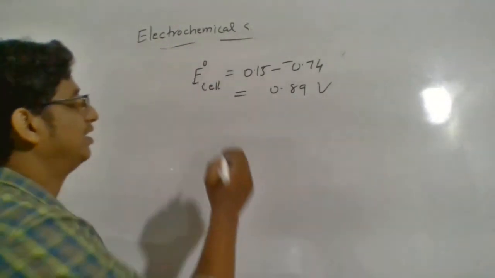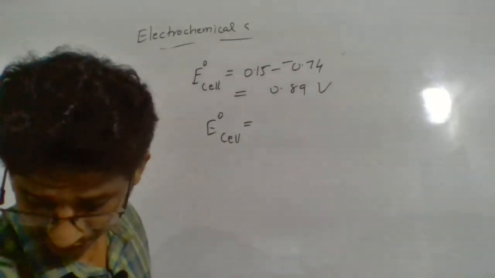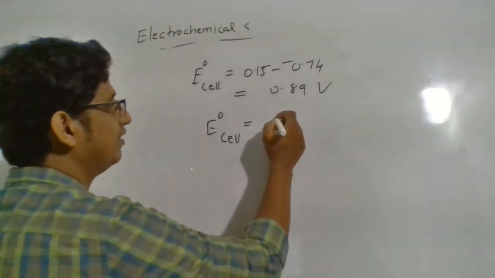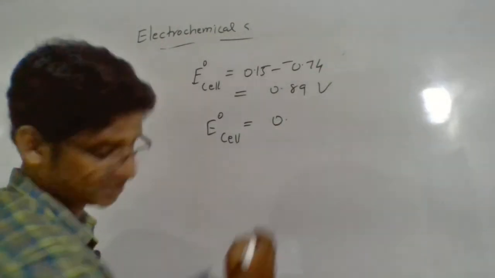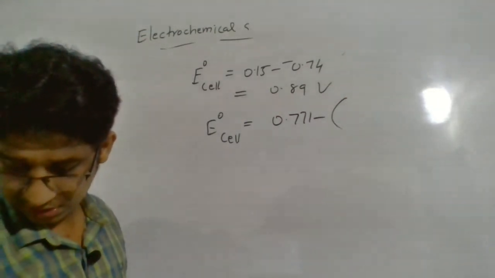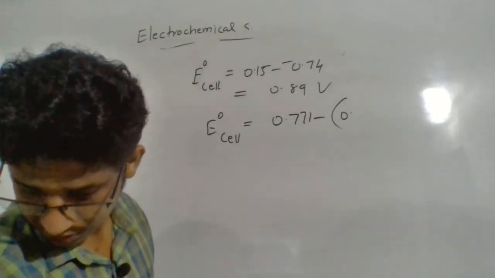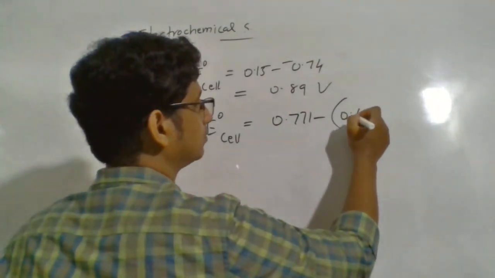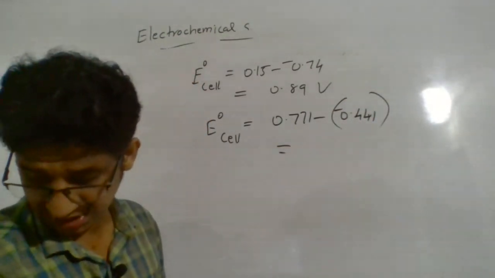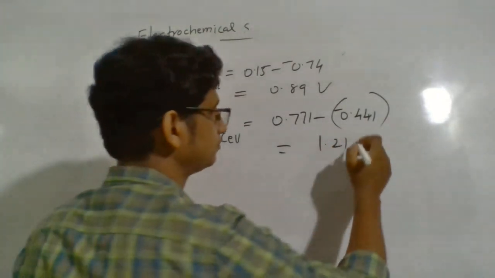So E cell will be equal to E0 cathode minus E0 anode. This time the cathode will be Fe3 plus to Fe2 plus, because that is the higher value. So 0.771 minus minus 0.441, which is negative, so just add it and you will get 1.212 volts.